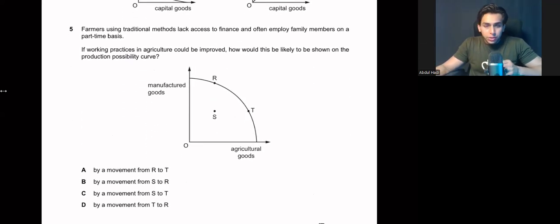Question number 5. Farmers are using traditional methods, lack access to finance, and often employ family members on a part-time basis.